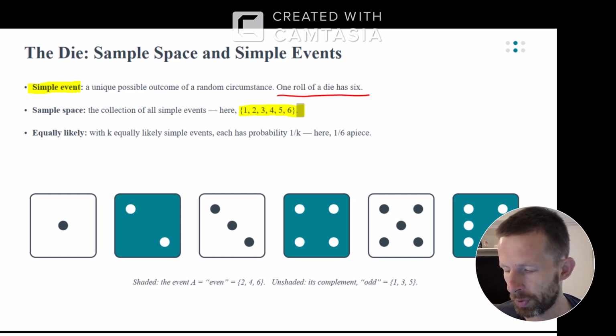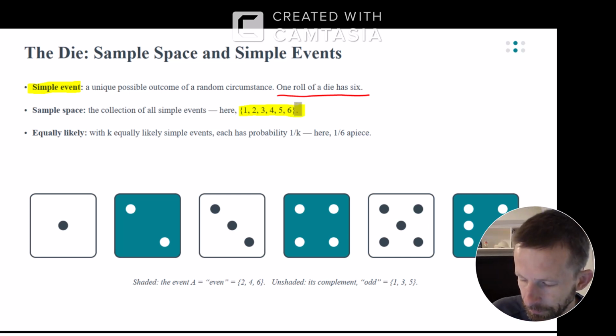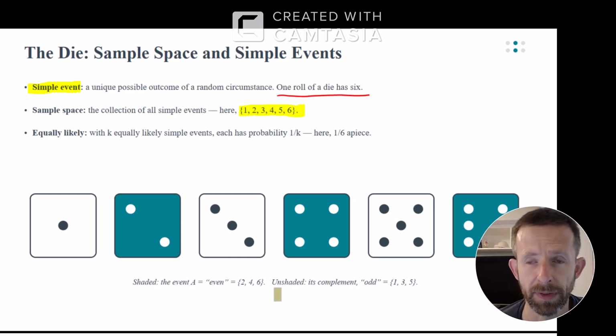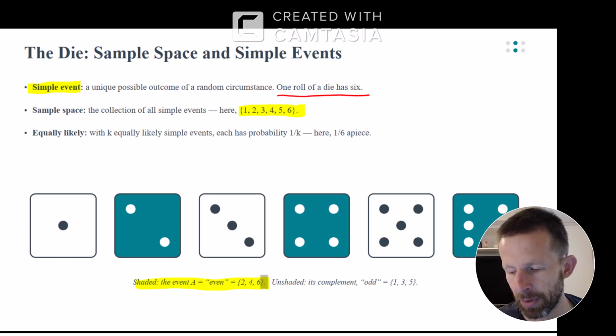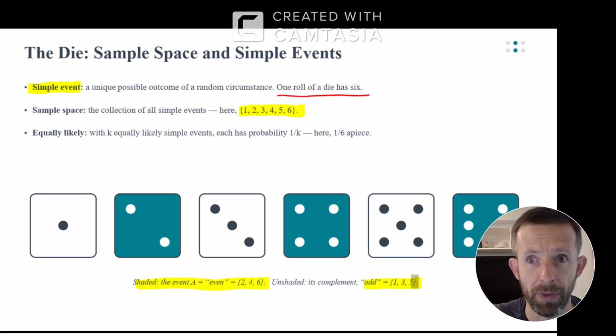And we're going to assume that each of them is equally likely, so it's not any sort of weighted or rigged die. Now, I can also have compound events, which is a combination of multiple simple events. So for example, I could have event A be rolling an even number, so a 2, a 4, or a 6, or I can have event B being rolling an odd number, so like a 1, 3, or 5.